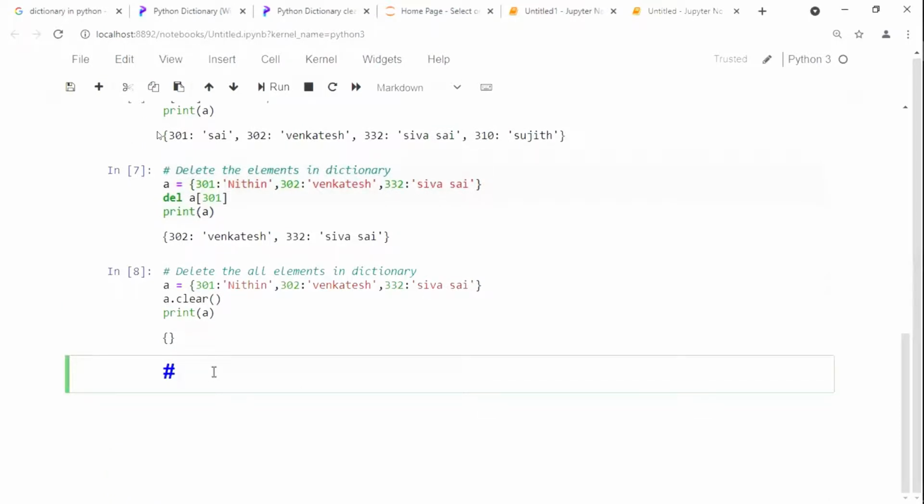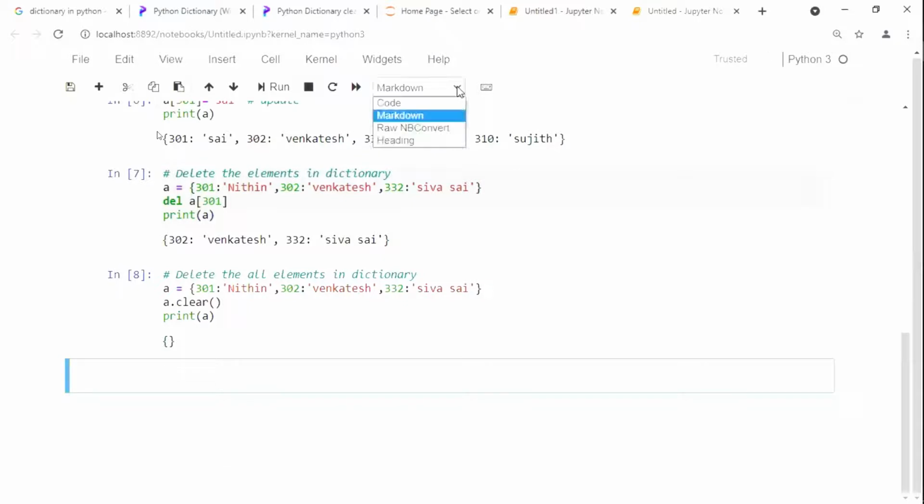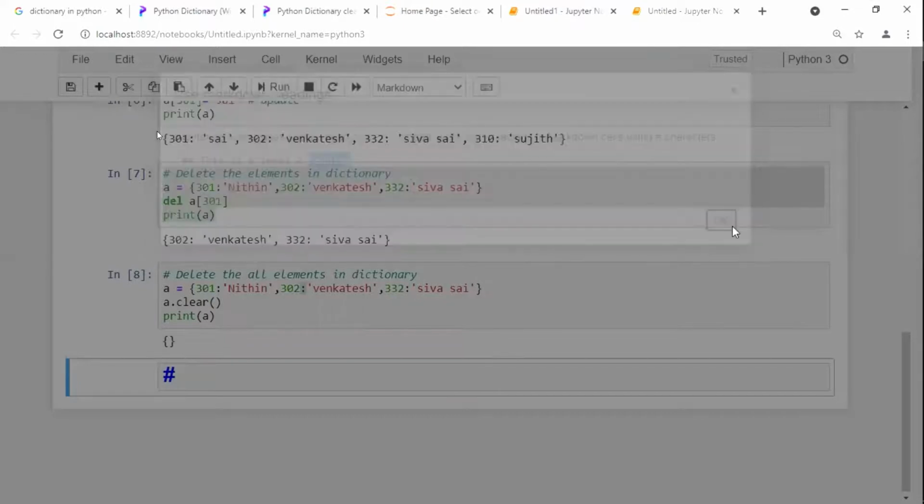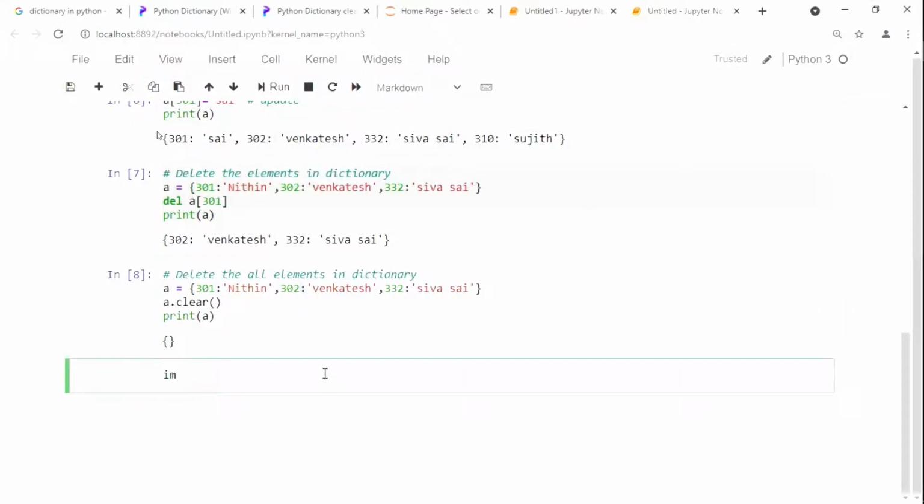Now see the next one, I will write here. The next one will be the important functions or methods in dictionary.